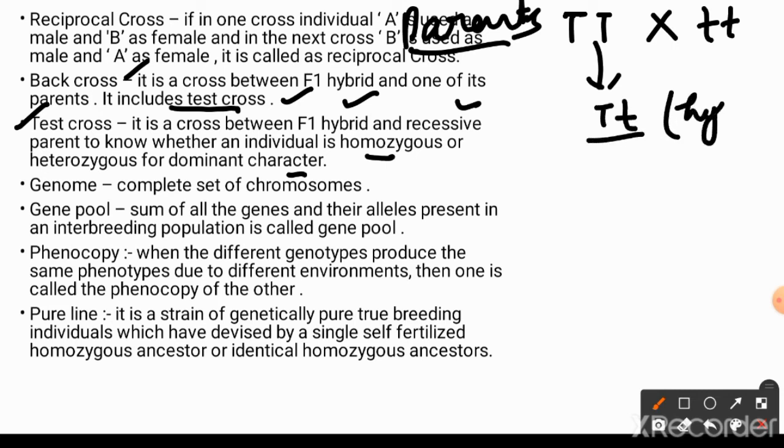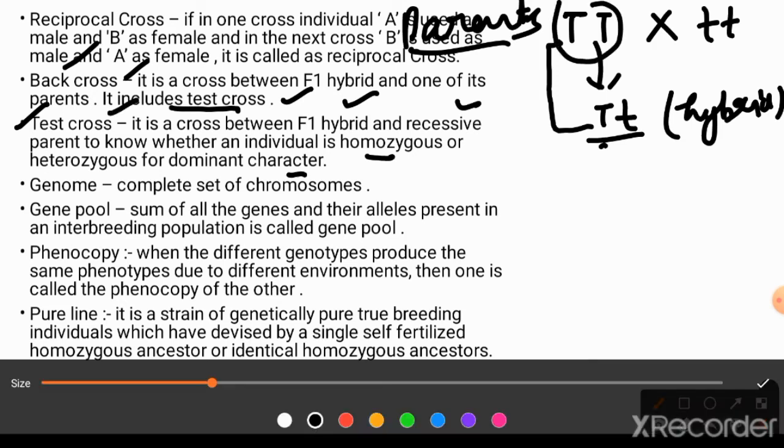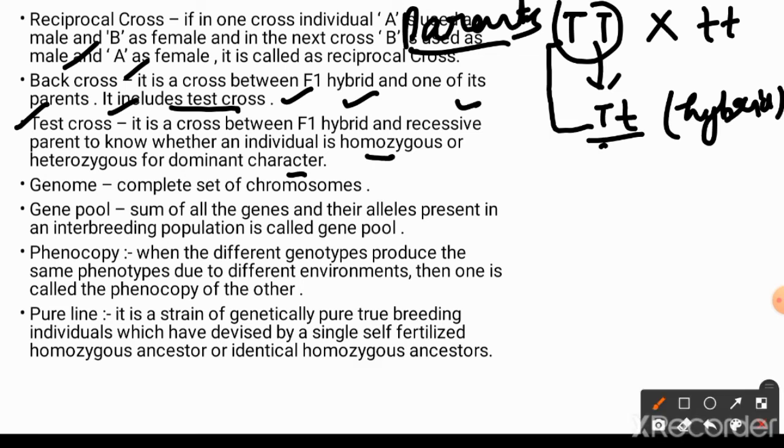So it is a hybrid here, but in the back cross I am going to cross this hybrid with the dominant parent, while in the test cross I am going to cross this hybrid with the recessive parent. So here I want to cross to know whether the individual is homozygous or heterozygous, if I am unaware of the genotype of the progeny.